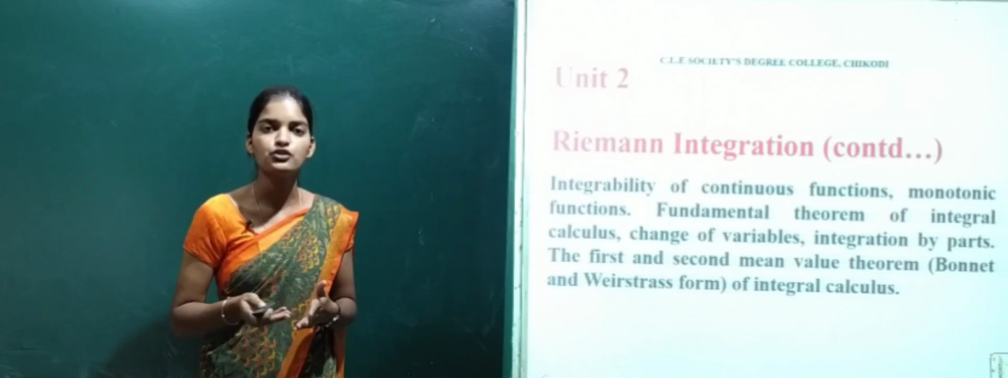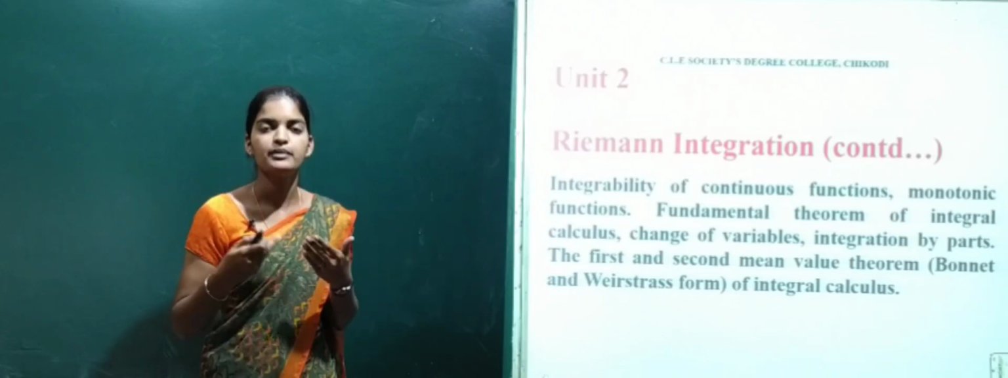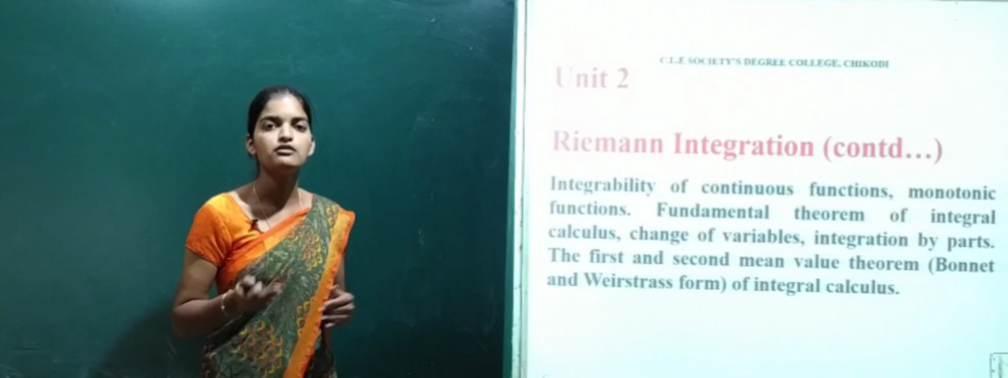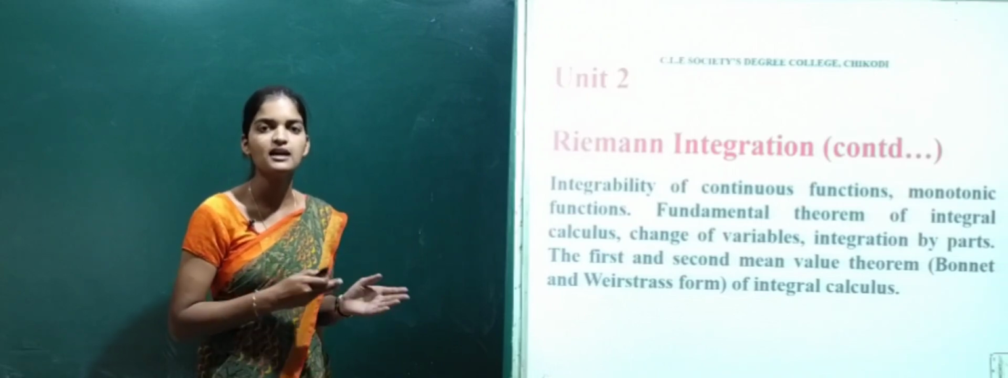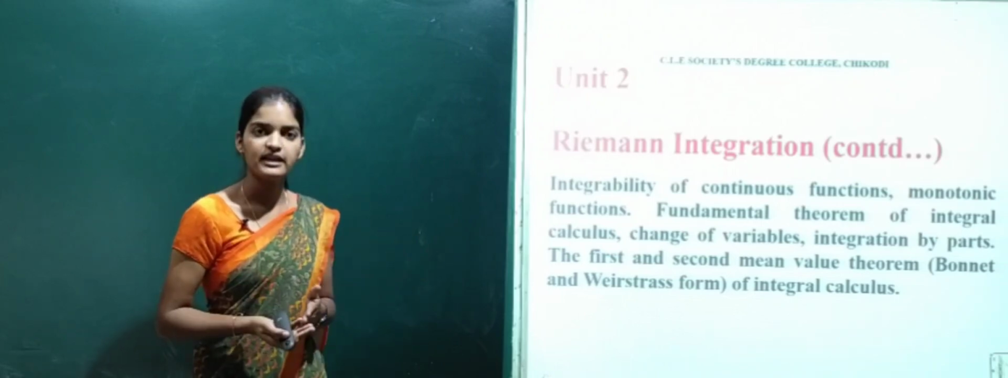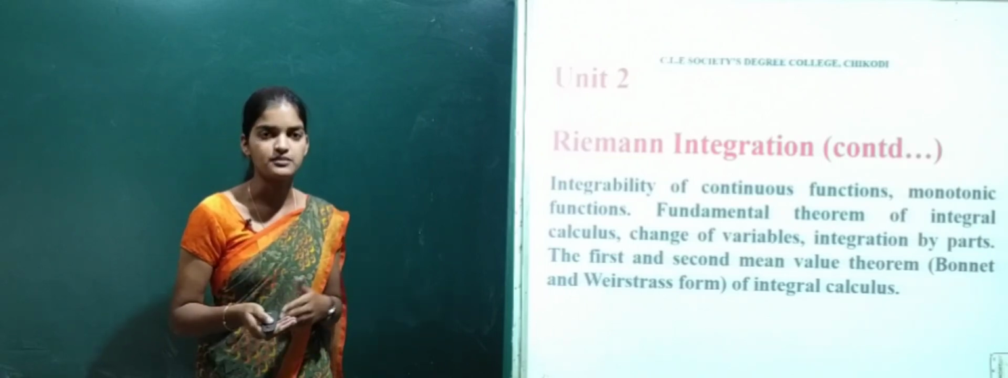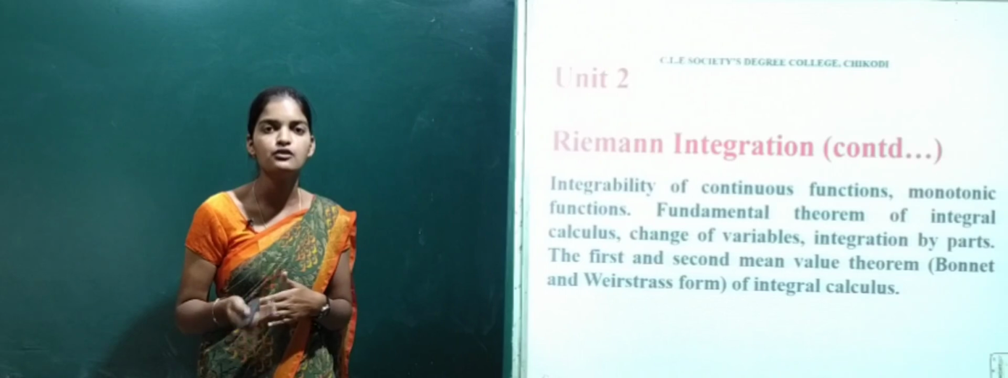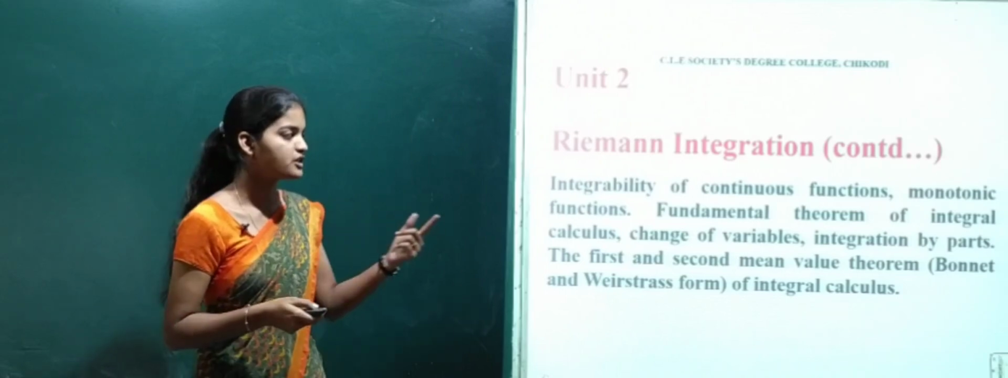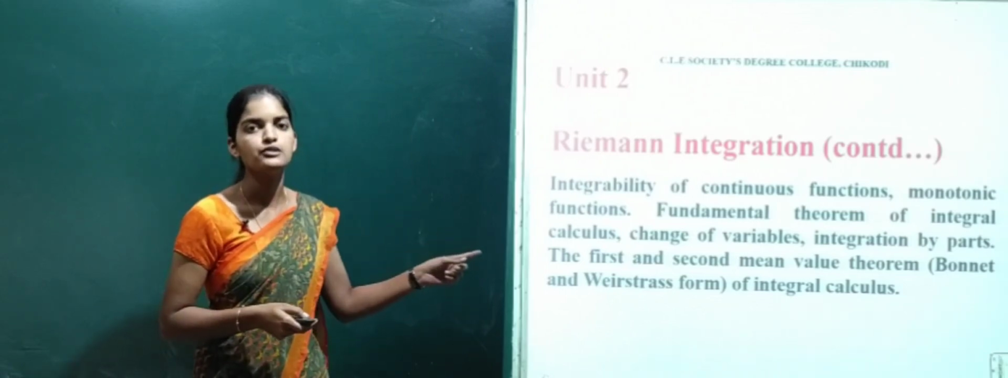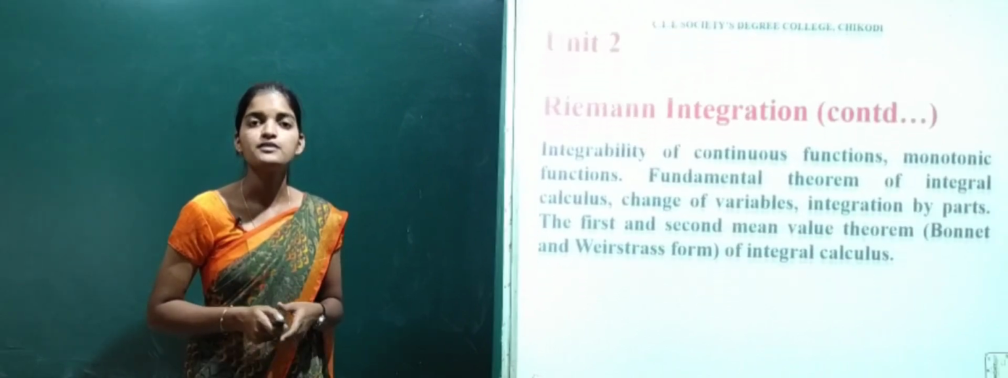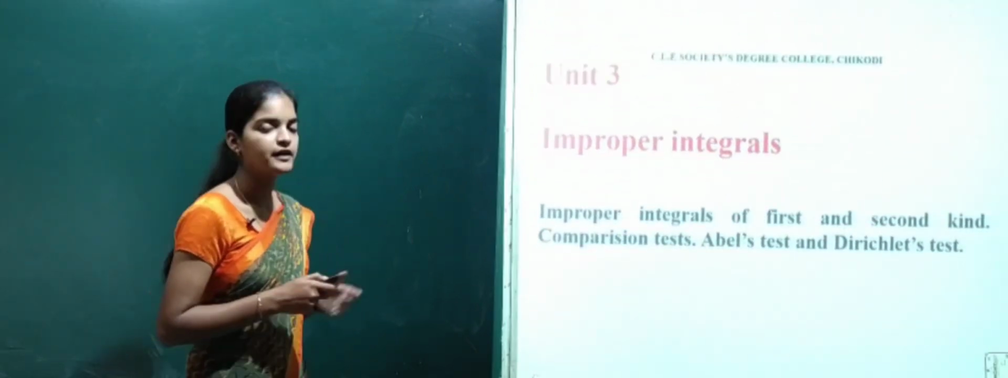For integration, you know integration by parts, but according to Riemann integration we will see integration by parts in unit 2. After that there are 2 theorems, the first and second mean value theorems, and for these first and second mean values there are 2 forms. The first one is the Bonnet form and also the Weierstrass form. Then comes unit 3, that is improper integral.